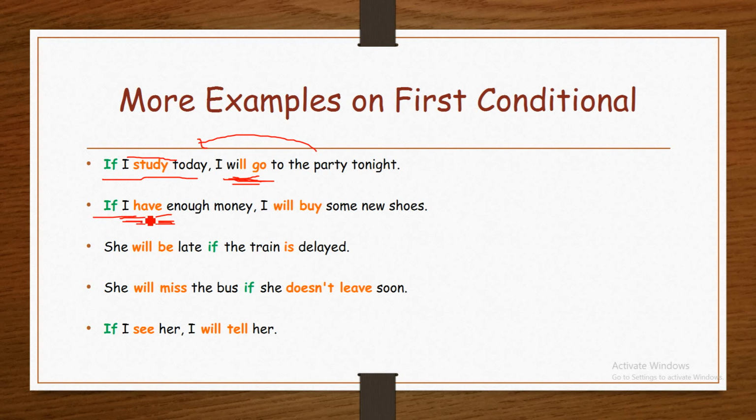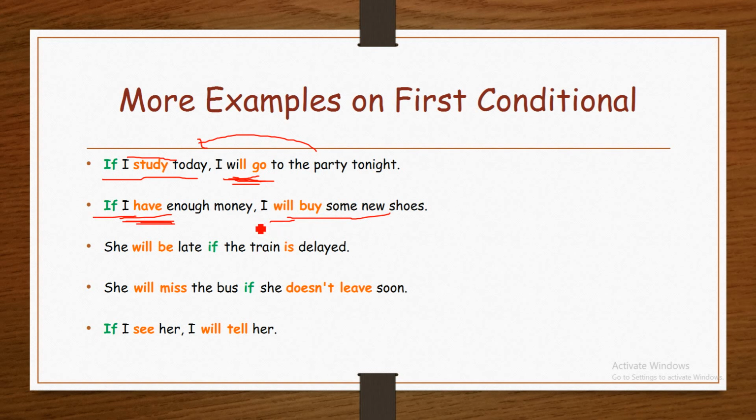The if clause is in present simple. The main clause is in what? In future simple.